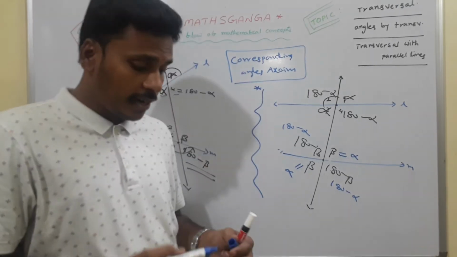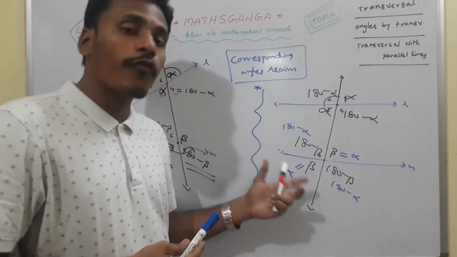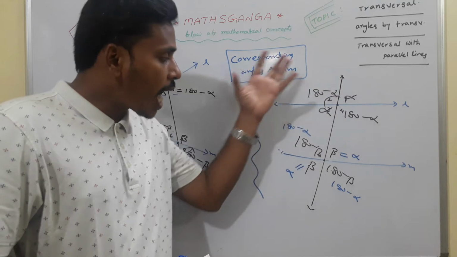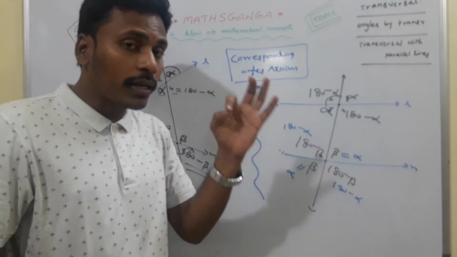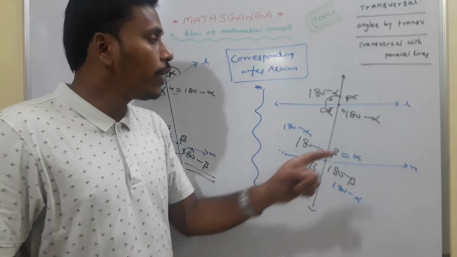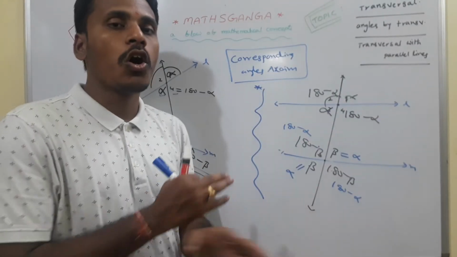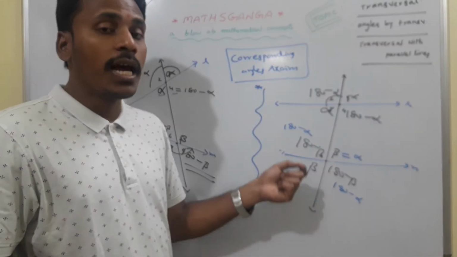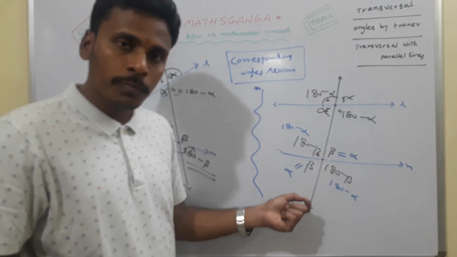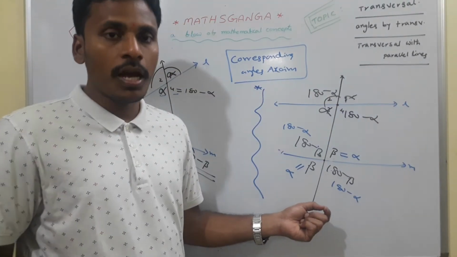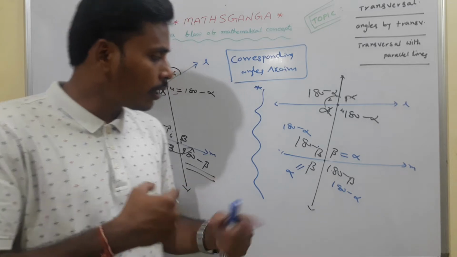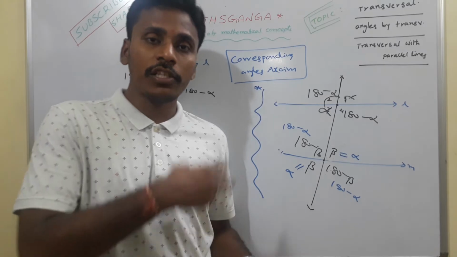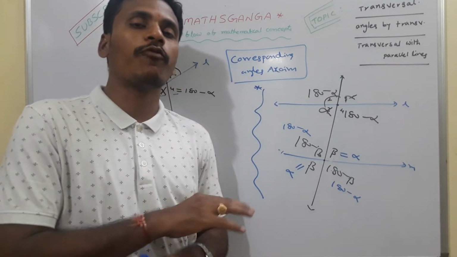Then it is very clear that for a pair of parallel lines which is intersected by a transversal, as a count there are 8 angles, but there is only one angle alpha. If you know one angle, easily we can mention all the remaining 7 angles. This is the beautiful thing which has happened for a pair of parallel lines intersected by a transversal. Using this, we can solve many problems, and the analysis of this will give us more confidence to solve many problems, and in the next video I am going to deal with all those types of problems, right?